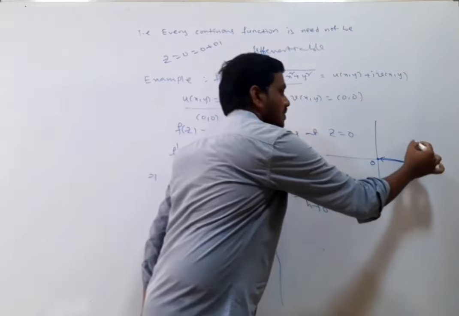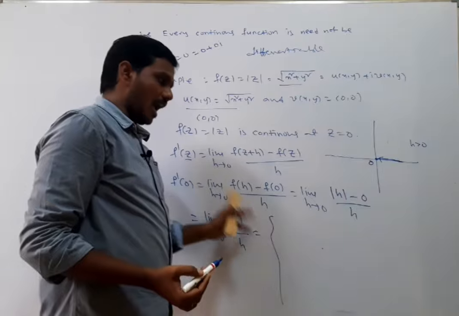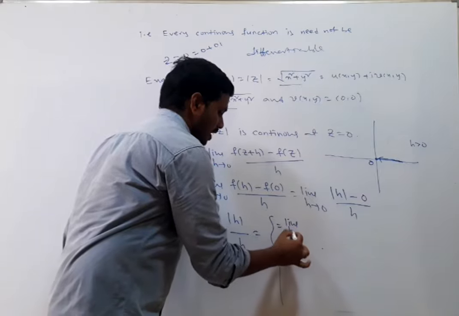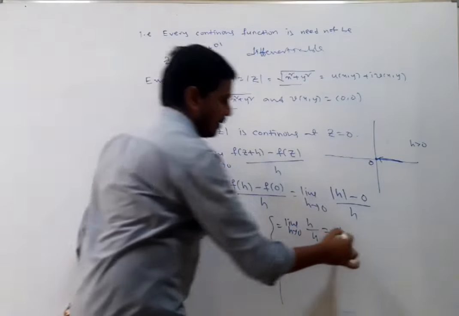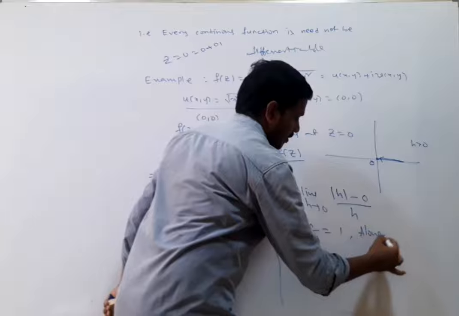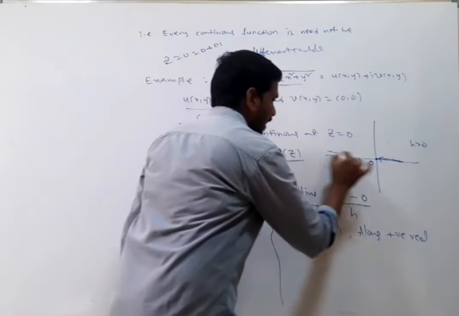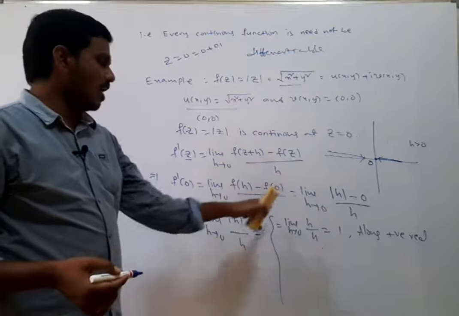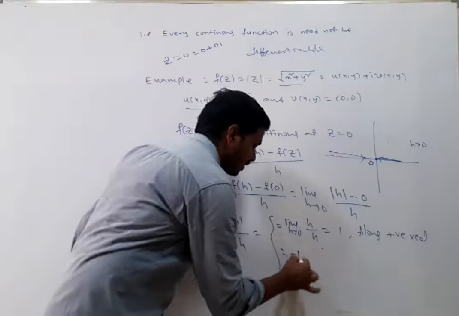In this case h is greater than 0, mod h equals h, so h divided by h, the limit is 1 along the positive real axis. Along the negative real axis, h is less than 0, mod h is minus h, so minus h by h is minus 1.